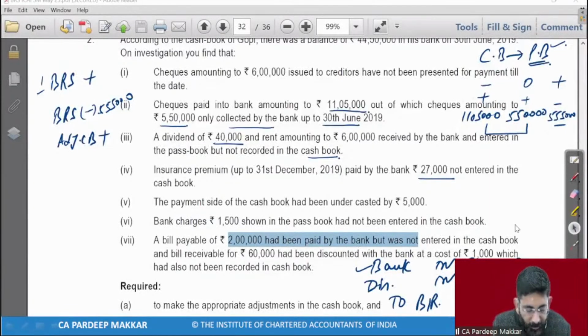Very good, very good. ये एंट्री डालो, नोट डाउन दिस एंट्री बेटा. बैंक अकाउंट डेबिट, discount account debit to BR. BR of rupees 60,000 has been discounted. So when BR is discounted, entry is very simple. Bank account debit, discount account debit to BR. So your adjusted cash book is this.